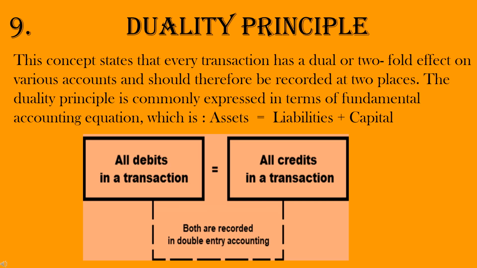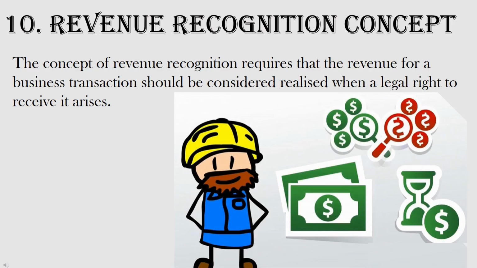According to the dual aspect concept, every transaction entered into by an enterprise has two aspects, a debit and a credit of equal amount. Simply stated, for every debit there is a credit of equal amount in one or more accounts. According to the revenue recognition concept, revenue is considered to have been realized when a transaction has been entered into and the obligation to receive the amount is established. It is to be noted that recognizing revenue and receipt of an amount are two separate aspects.